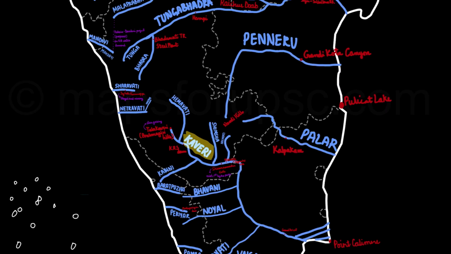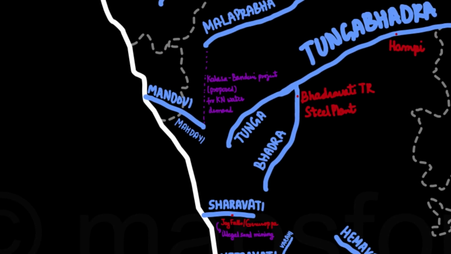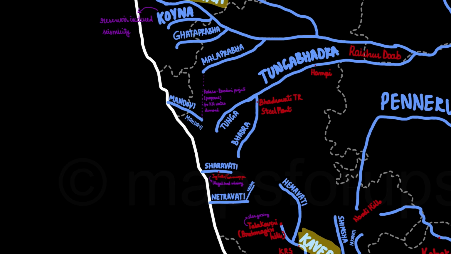First of all, let's see one of the major rivers in the state of Goa. This is just one of them, which is the Mandovi or the Mahadayi River. It originates from the state of Karnataka. In Karnataka, it is called Mahadayi, whereas in Goa, it is called the Mandovi River.